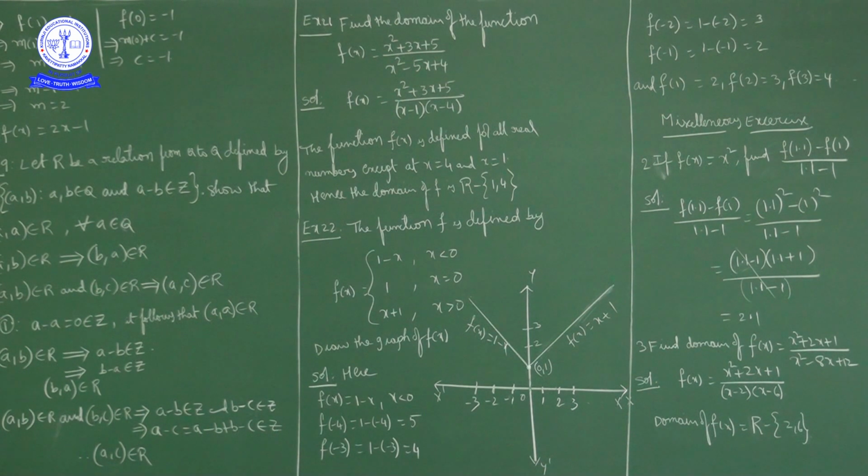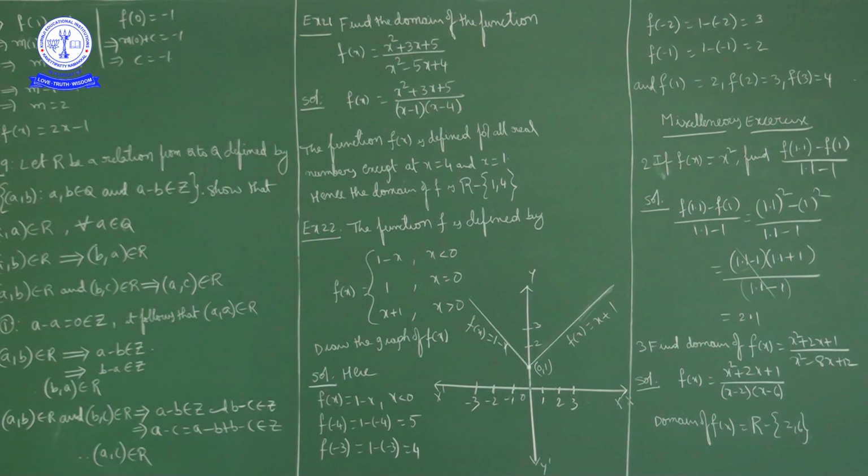By using the splitting the middle term method, we can write x square minus 5x plus 4 is equal to x minus 1 into x minus 4. So f of x is equal to numerator x square plus 3x plus 5, denominator x minus 1 into x minus 4. Now if you substitute x is equal to 1, what will happen? Denominator is 0. If you substitute x is equal to 4, denominator is 0. So other than 1 and 4, if you substitute any real number, the denominator is non-zero, the function is well defined.